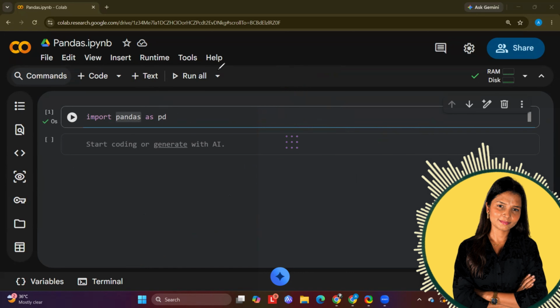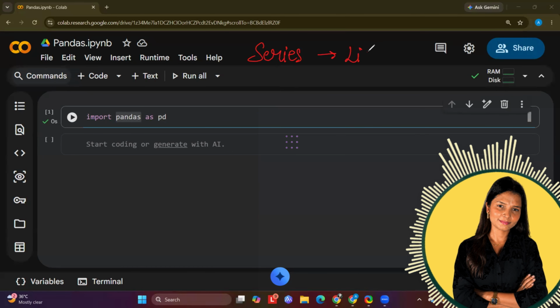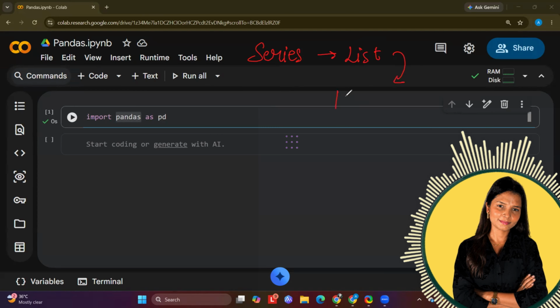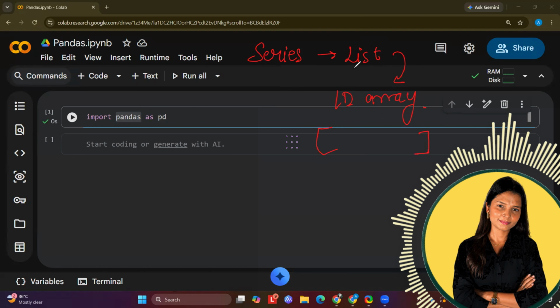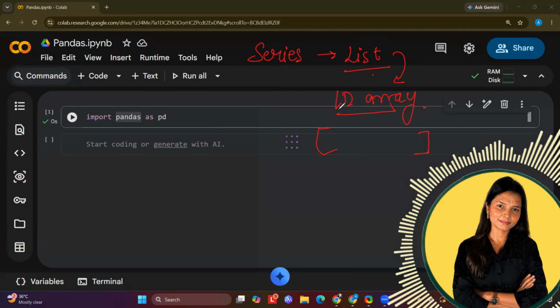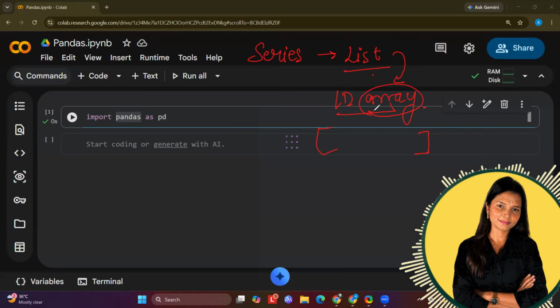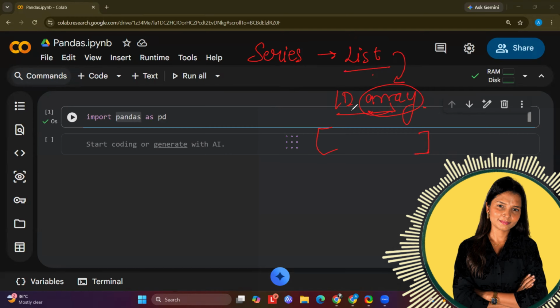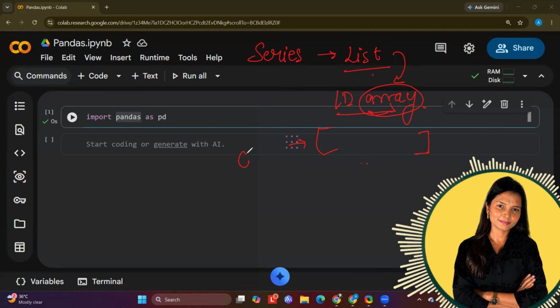Now what is series and what is data frame? As I told you, in NumPy we create arrays, and arrays are similar to lists. Same way, series are also similar to lists. You can consider a series as a one-dimensional array. Now, creating a series is similar to creating a list. In a list we have the values, and we store them in square brackets.